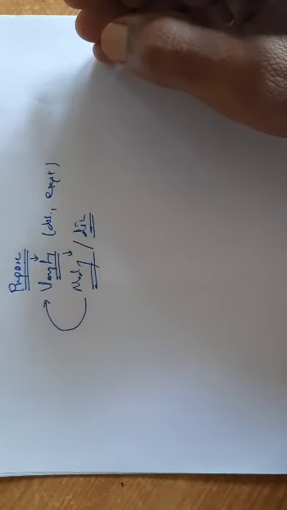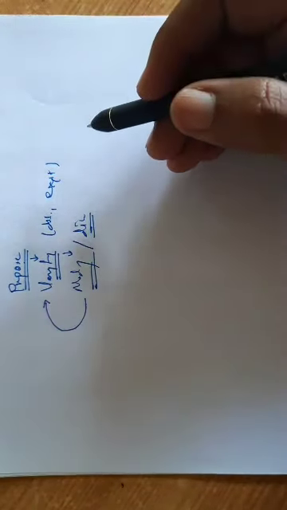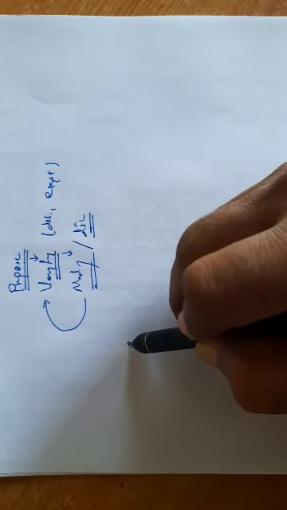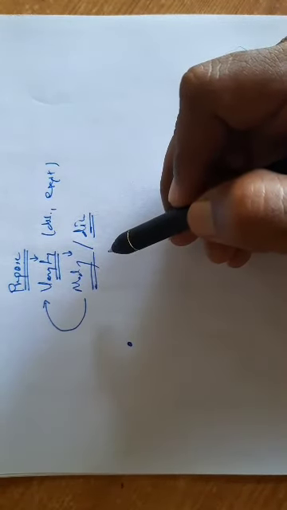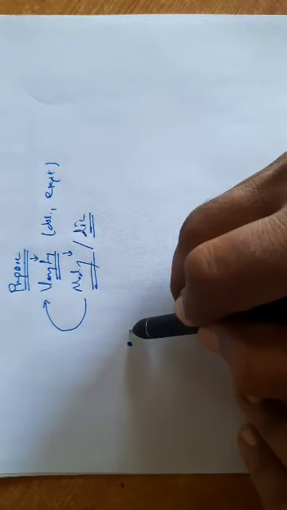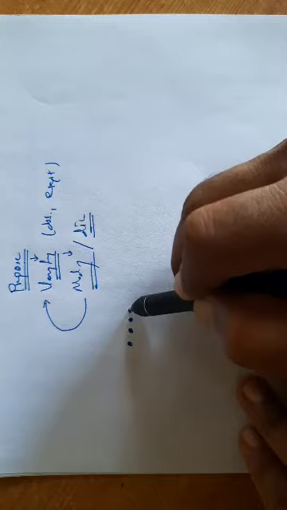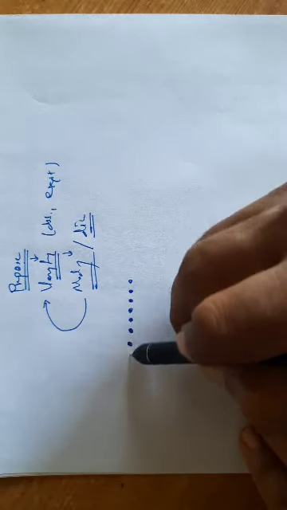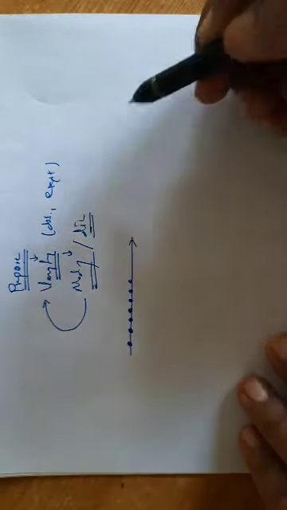Which was the first theory? The first theory was proposed by Newton and it is the corpuscular theory of light. He assumed that whenever the source of light emits light, the light is in the form of particles called corpuscles, that is a beam of particles, like this.